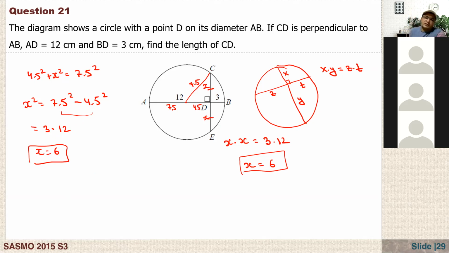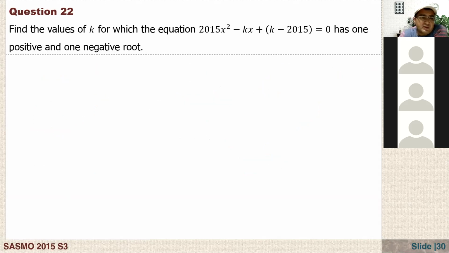Anyway, let's move on. The next question: find the values of k for which the equation 2015 x squared minus kx plus k minus 2015 equals 0 has one positive and one negative root. Now, when does a quadratic equation have one positive and one negative root?